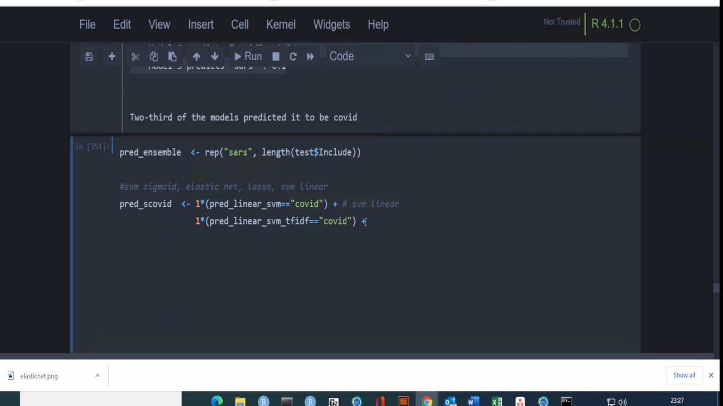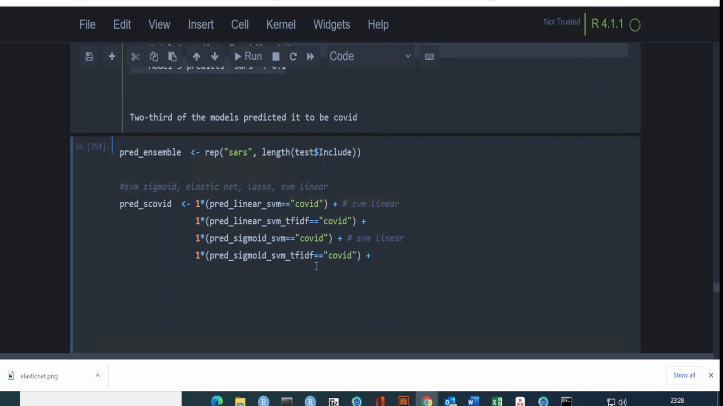The next one, let me call another model, maybe SVM sigmoid. I can actually copy all of this and replace a few things, or at least keep the structure. So this would be sigmoid SVM, sigmoid SVM, and again this would be sigmoid SVM TF-IDF.